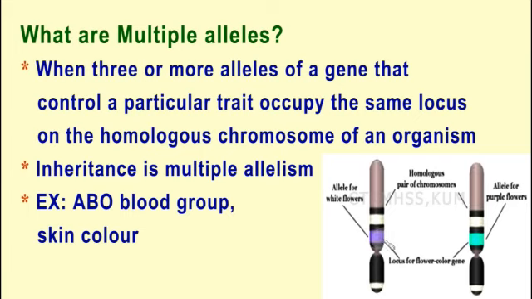The inheritance of multiple alleles is multiple allelism. When the same multiple alleles are inherited from the parents to the offspring, we call it multiple allelism. One more example is the ABO blood group. In the ABO blood group, we know that we have A group, B group, AB and O. Though it is one blood group gene, there are different allelic forms. The same is true of the skin color of certain organisms. So these are all multiple alleles.